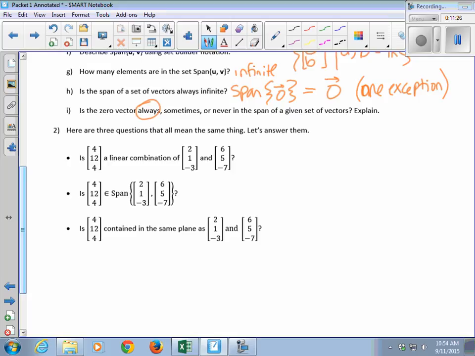Is 4, 12, 4 an element of the span of those two vectors? Because span just means all linear combinations. So if 4, 12, 4 is a linear combination of those two, then it's in the span. Or I could say, is 4, 12, 4 contained in the same plane as 2, 1, -3, and 6, 5, -7? It's sort of a geometric interpretation of the same question.